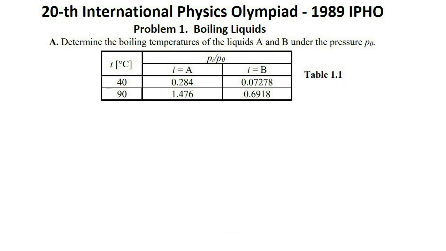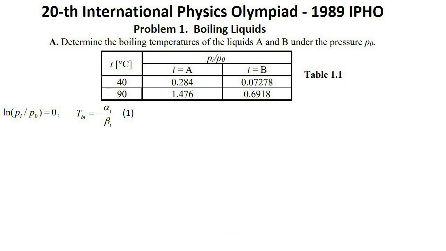Solution to question A. A liquid boils when its saturated vapor pressure is equal to the external pressure. Thus, to find the boiling point of liquid i, where i is equal to A or B, we should determine the temperature Tbi at which Pi divided by P0 equals 1. Then the logarithm of this expression is 0, and we get Tbi equals negative alpha i divided by beta i, expression 1.